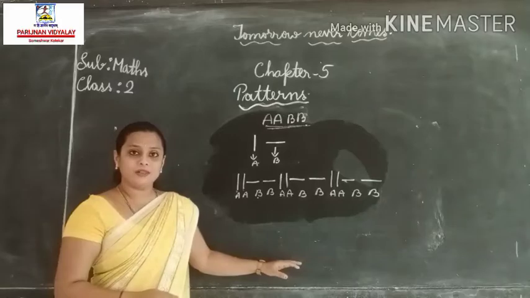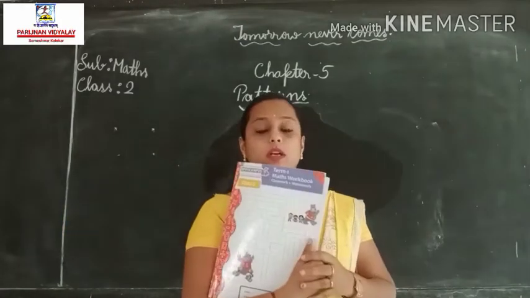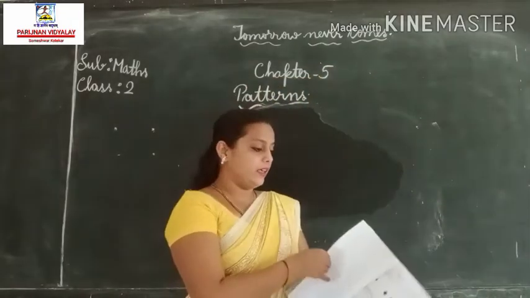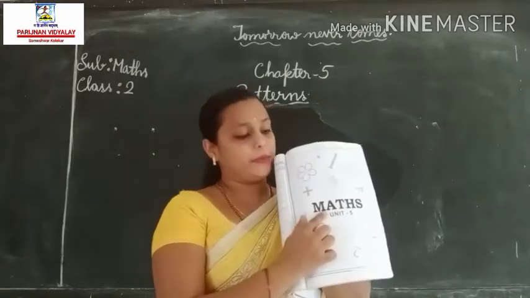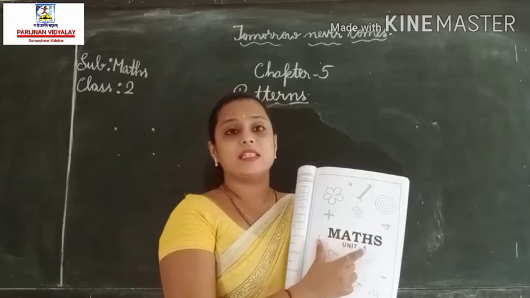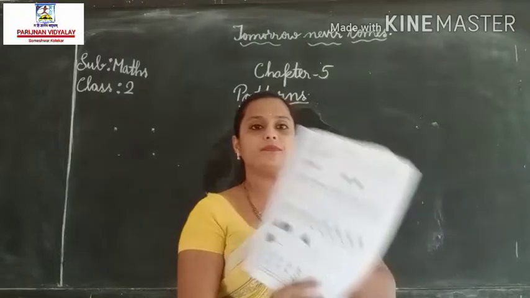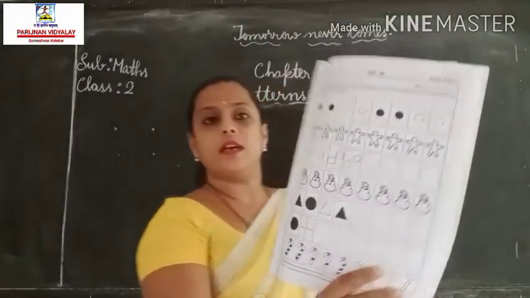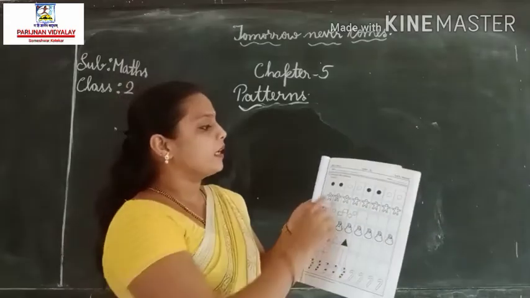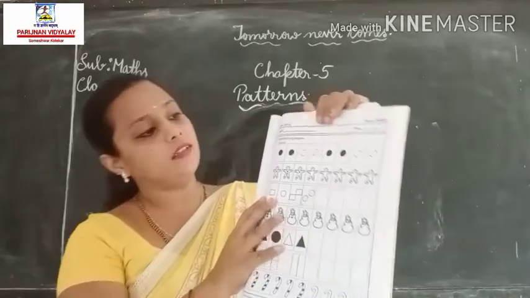Have you understood now? Now, all of you take out your maths workbook. Maths class workbook. Maths Unit 5. First page. Take out this page and write topic, patterns and write today's date. Complete the patterns. Example, first one they have done, children.